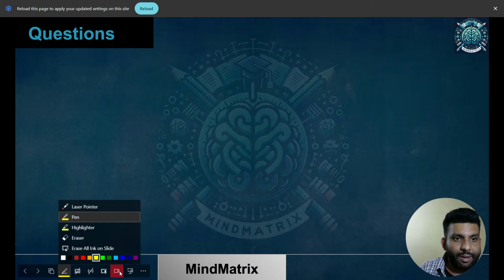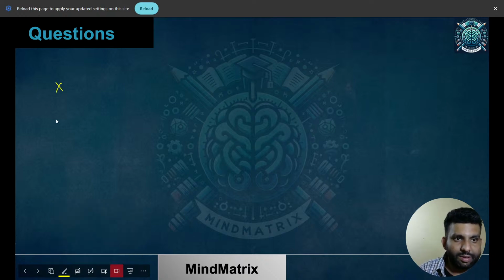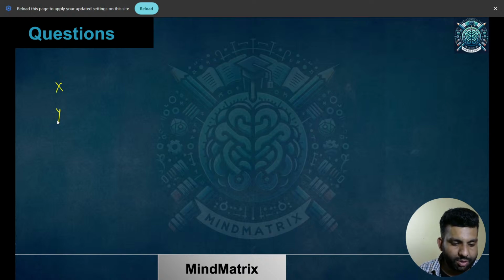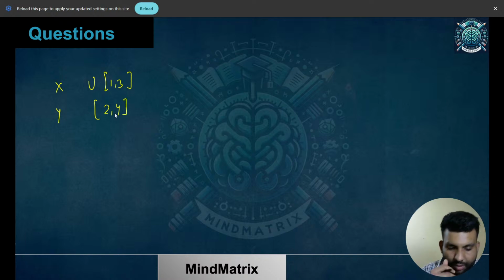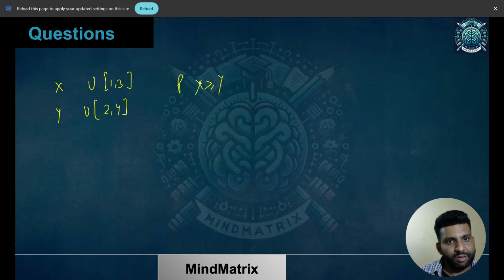So x and y are two random variables uniformly distributed. These are from uniform distribution. One is from 1 to 3 and another is from 2 to 4, respectively. Now what is the probability P of x greater than or equal to y? This is the probability we need to find. That's it. So how do we need to do it?